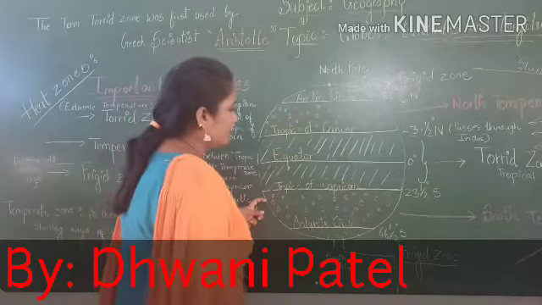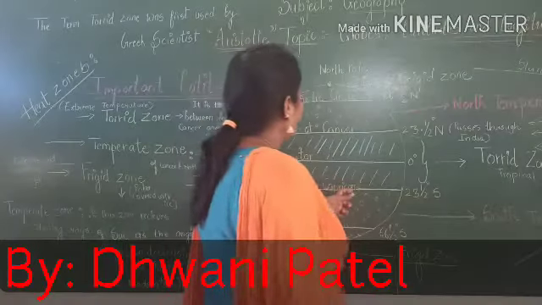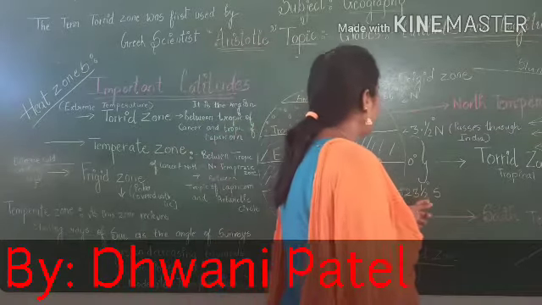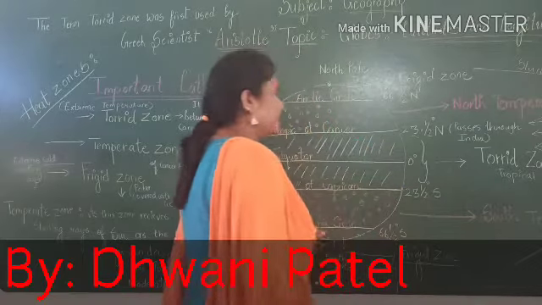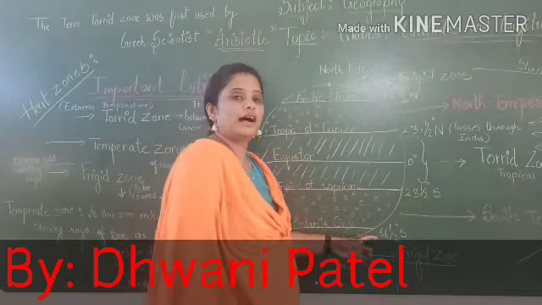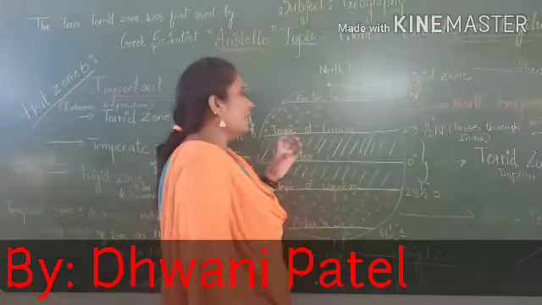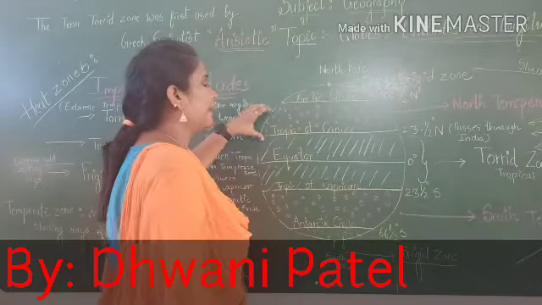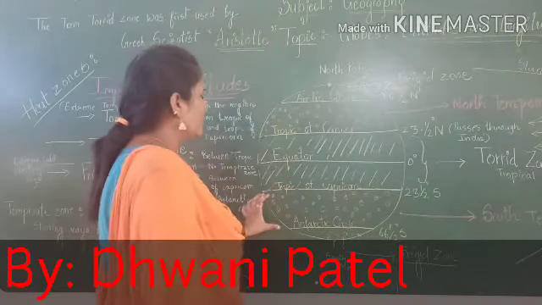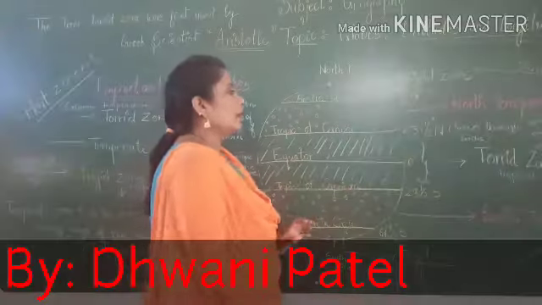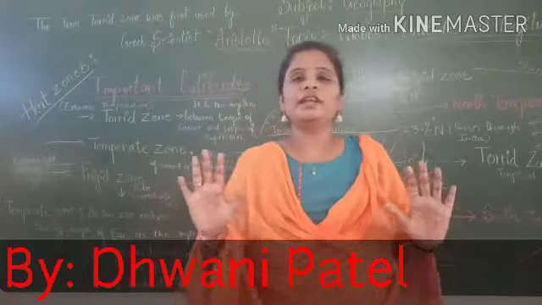Where is the southern temperate zone? It is from the Tropic of Capricorn, 23.5 degree south, till the Antarctic Circle, 66.5 degrees south. So we have understood where the temperate zone is, which areas are known as the temperate zone. Now this is the area we find very convenient to live in.